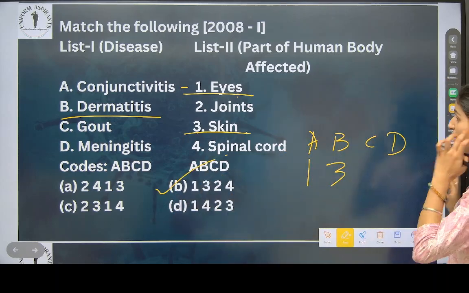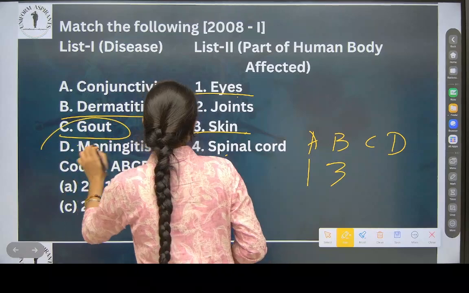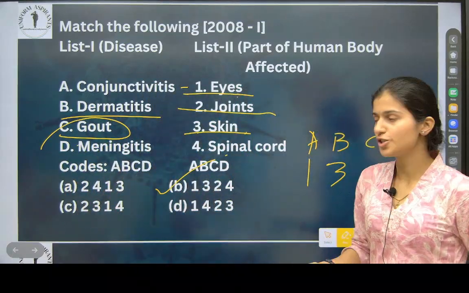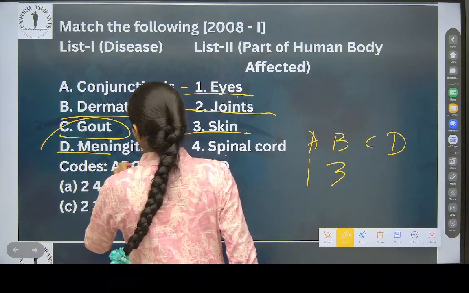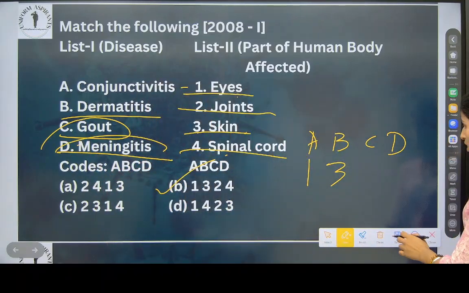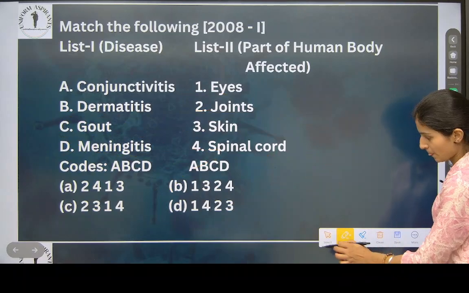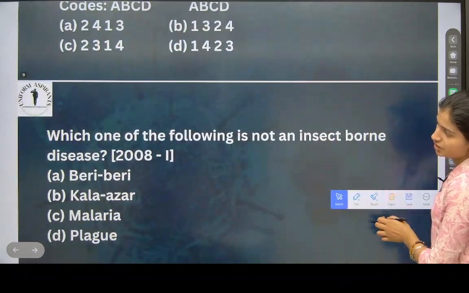Yes or no? But remember this: gout is of joint pain. Okay, it is joint. And meningitis is for spinal cord. It is for spinal cord. Okay. Now we will go on next. This everything you have to note.